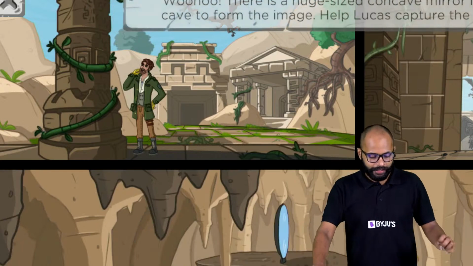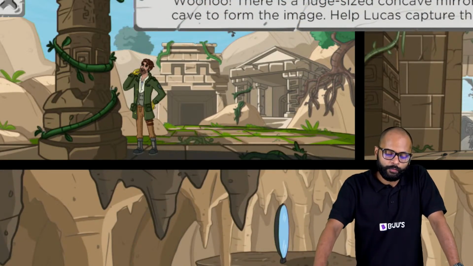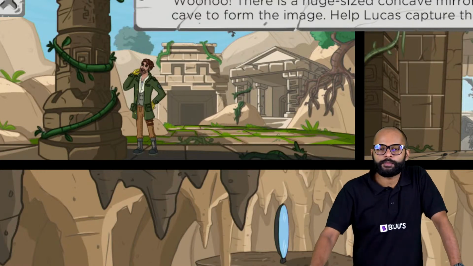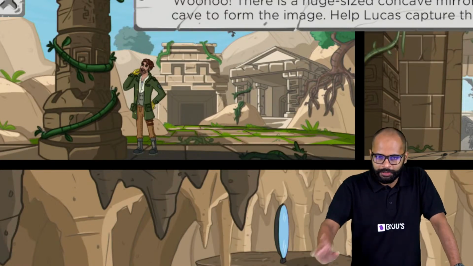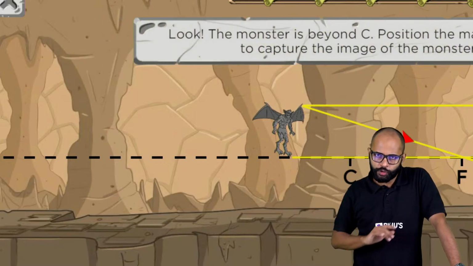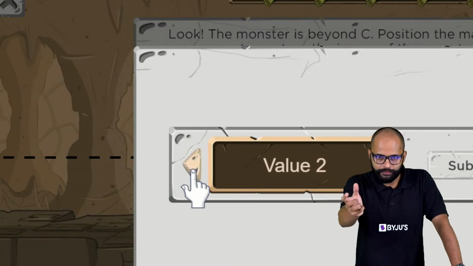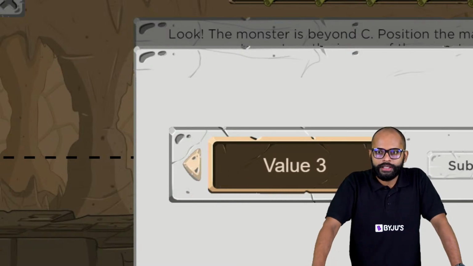So, he entered a cave, and there is a huge sized concave mirror inside the cave to form the image. And you need to help Lucas capture the monsters, alright? Yeah, you remember this? Some of you might have seen this. So, the idea is to practice how much do we know so that we can learn the trick.